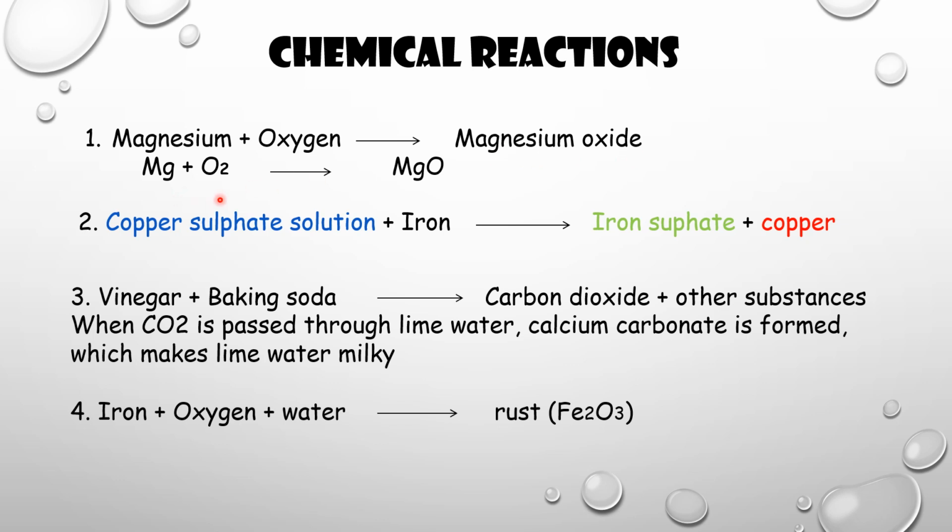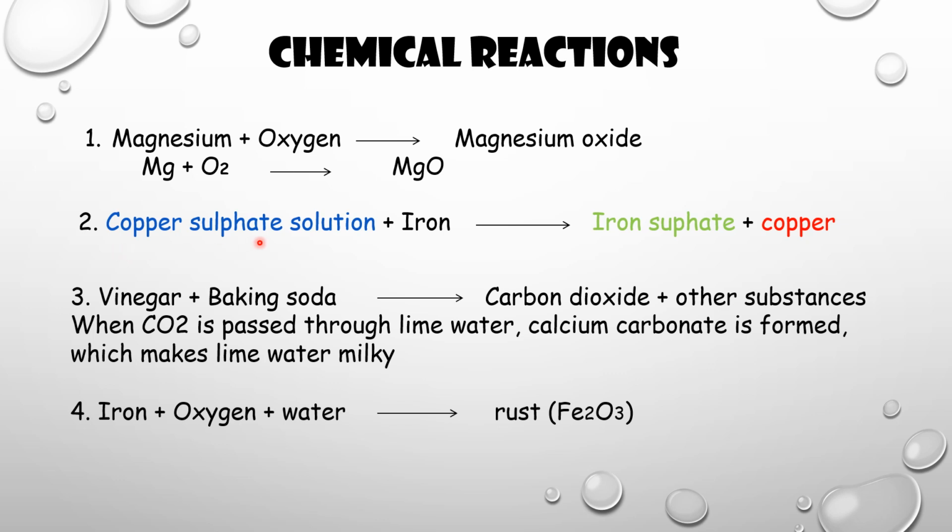And this chemical formula you also have to study. Mg plus O2 gives MgO. Magnesium is Mg, oxygen is O2, and magnesium oxide is MgO. Okay, so that is the first chemical reaction: magnesium ribbon reacts with oxygen, or burning of magnesium, to form magnesium oxide.